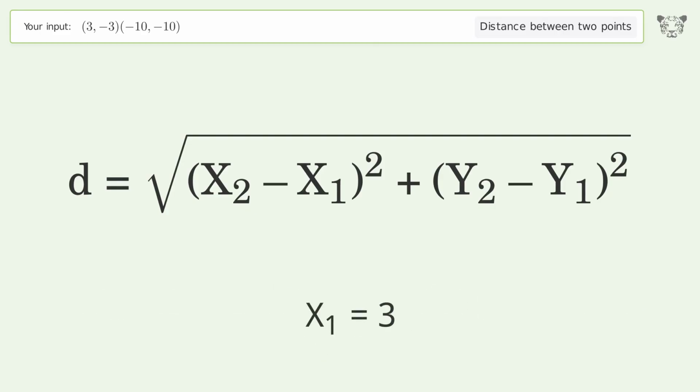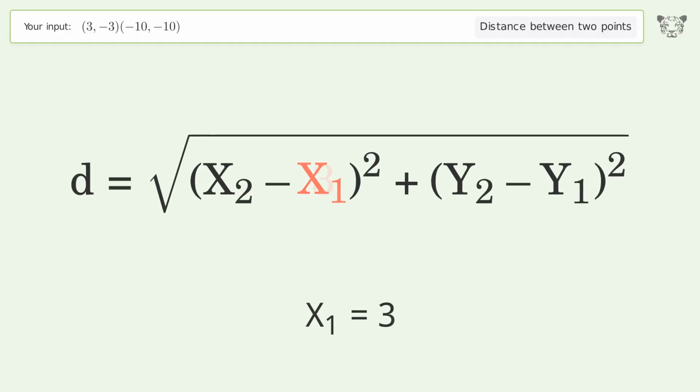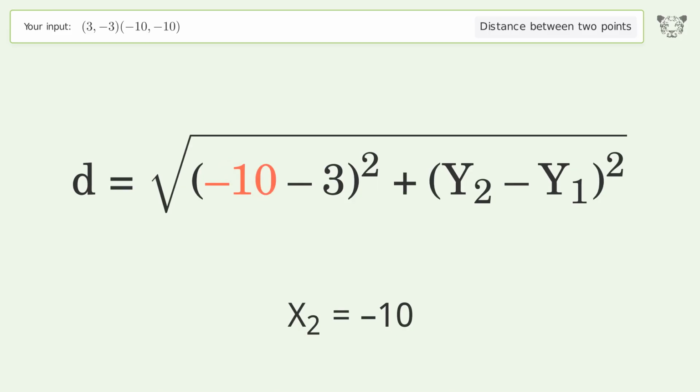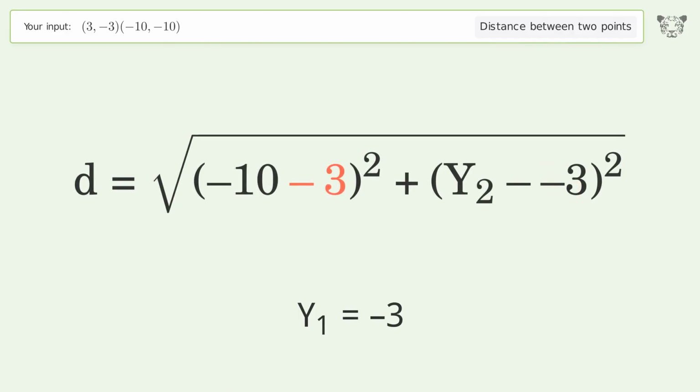x1 equals 3. x2 equals -10. y1 equals -3. y2 equals -10.